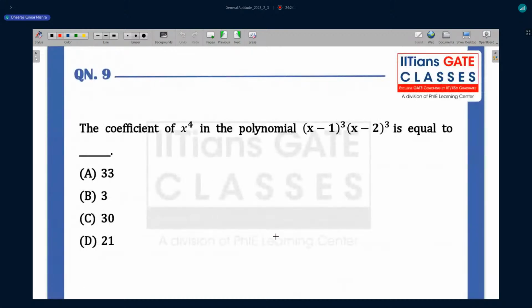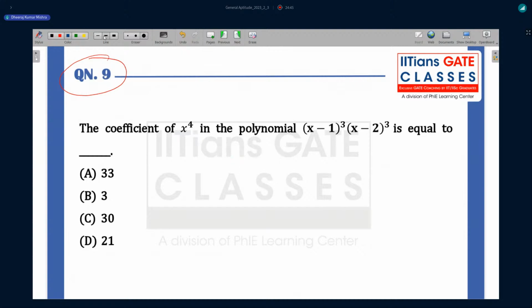Question number 9: you have to find the coefficient of x to the power 4. As we know, any term in an algebraic expression has a coefficient. Suppose 2x is written, then 2 is going to be the coefficient for this term.